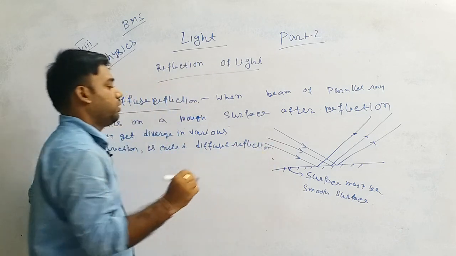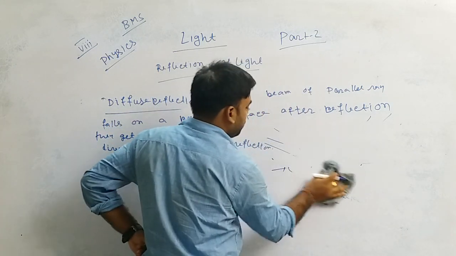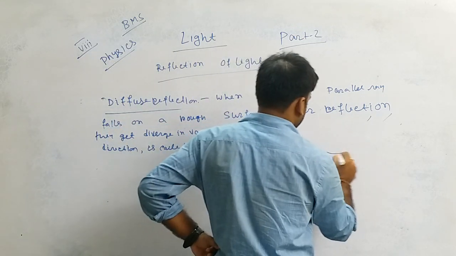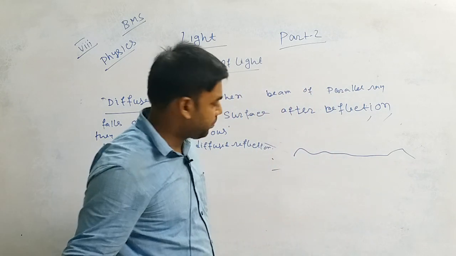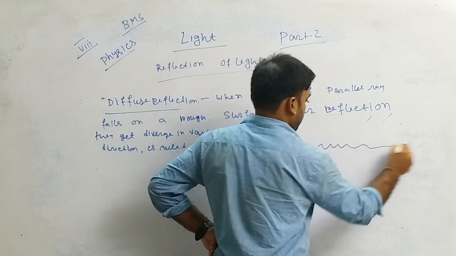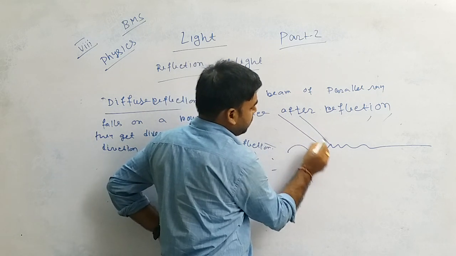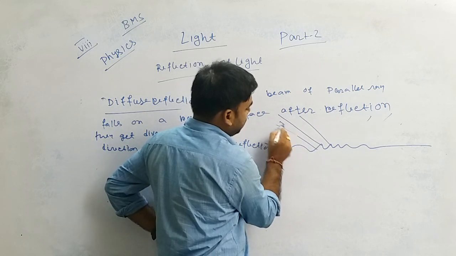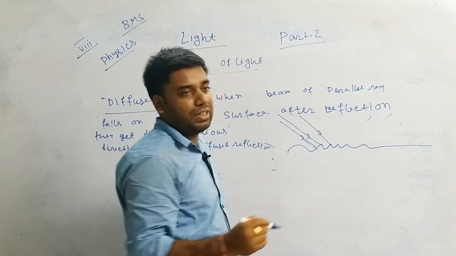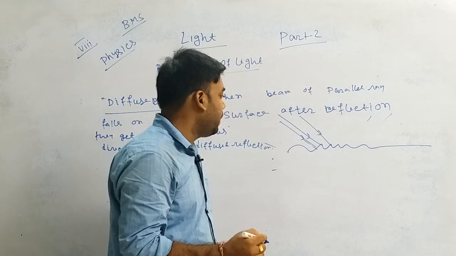For diffuse reflection, it is necessary that the surface must be a rough surface, like that. That is a rough surface, and when parallel rays fall on that surface, after reflection they get diverged in various directions, meaning they will not be parallel.